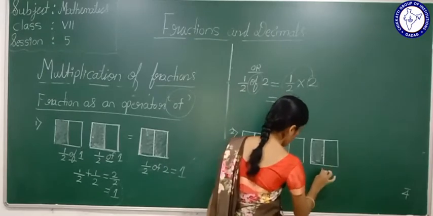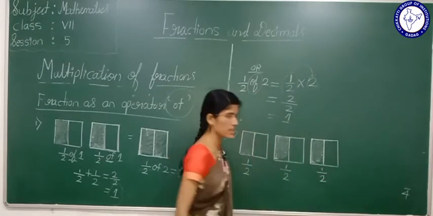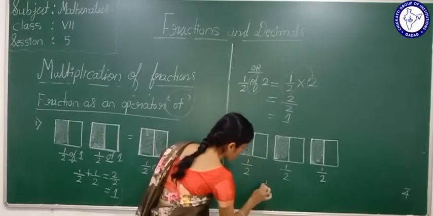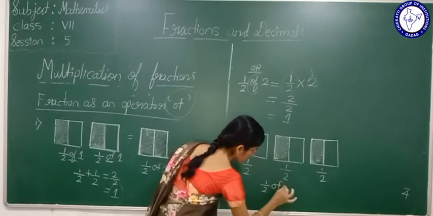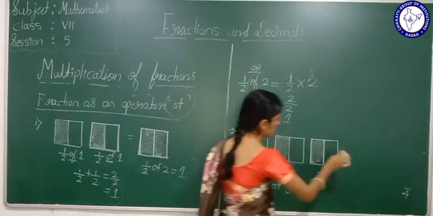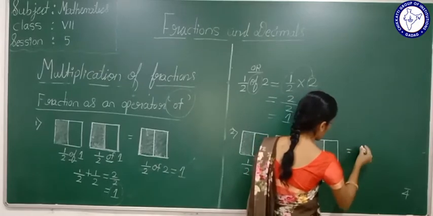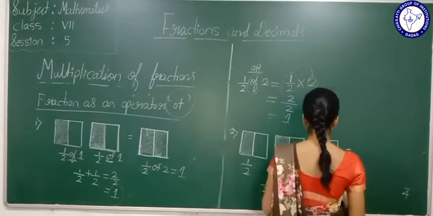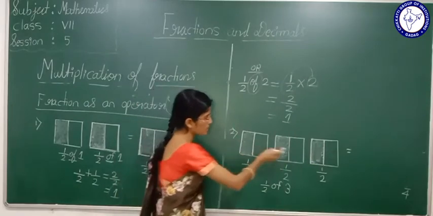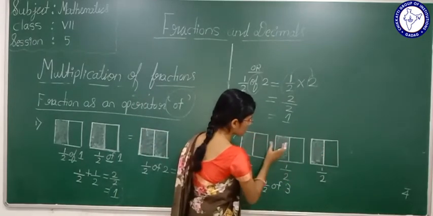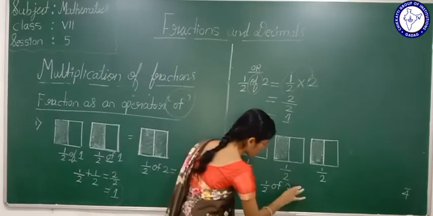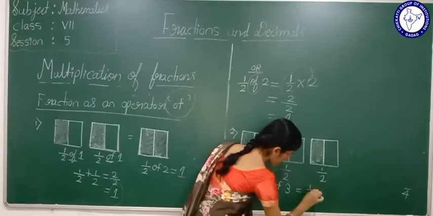Here also 1 by 2 part of the square is shaded. Here also. See, all together the shaded portion will represent 1 by 2 of 3. If I combine these 3 shaded parts, what will I get here?